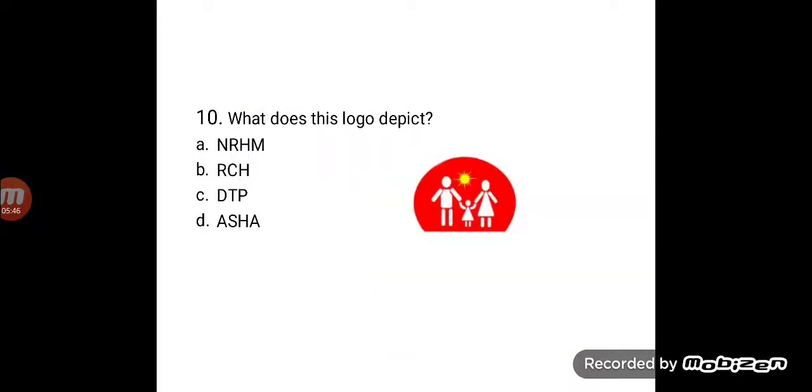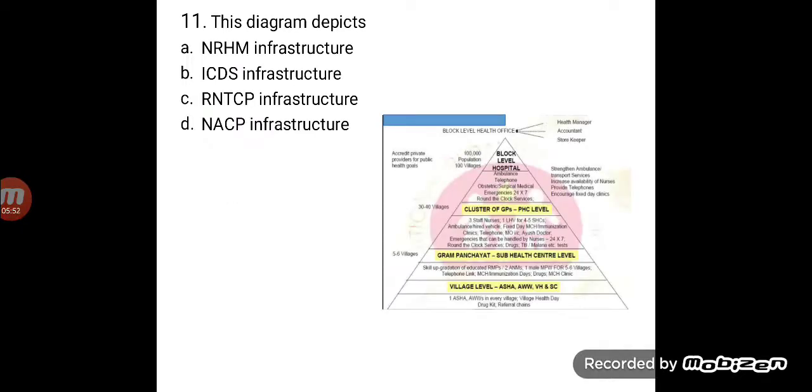What does this logo depict? This is nothing but the logo of NRHM, that is National Rural Health Mission. Now this diagram is nothing but the level of NRHM infrastructure. You can also see the logo behind. So look at all those, where Asha and Anganwadi workers work, where the sub health center level, and then the PHC level. So just have a look at this, because these are important diagrams from the public health point of view.